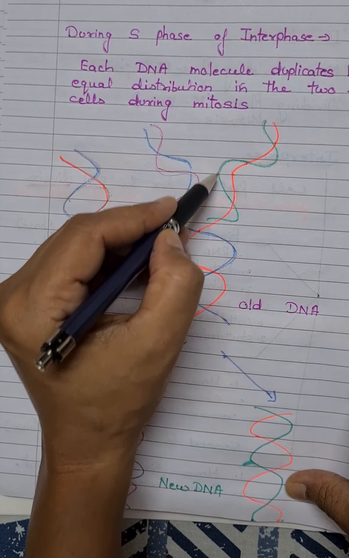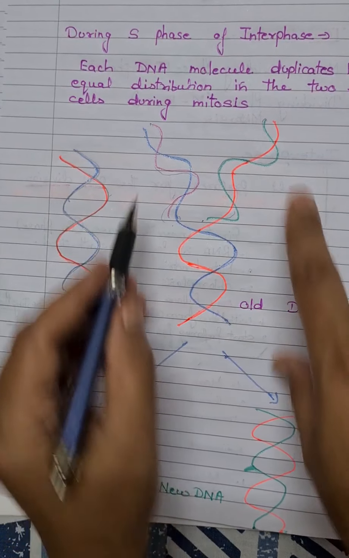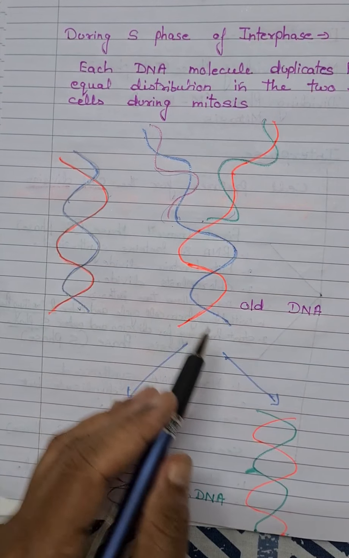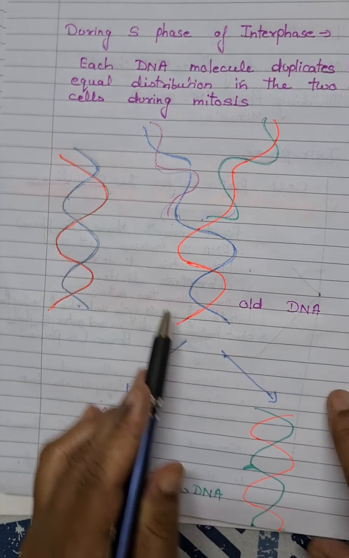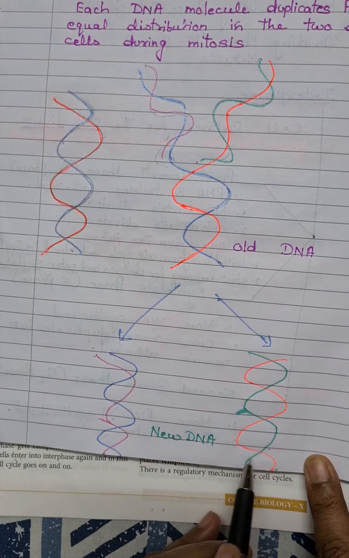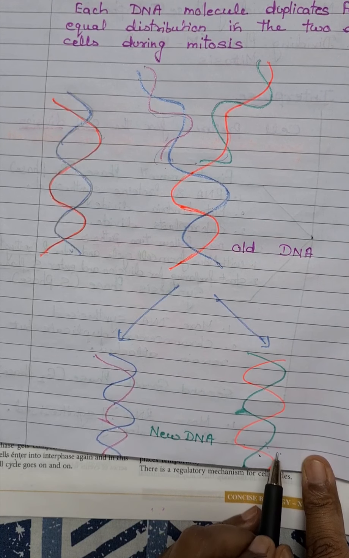These are the new strands of the DNA. Old strands unwind, and new strands wind themselves over the old strand of the DNA, and after this process, two new DNA are formed in the synthesis phase of the cell cycle.